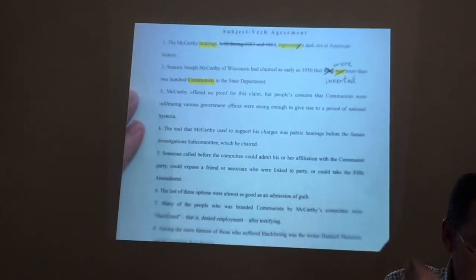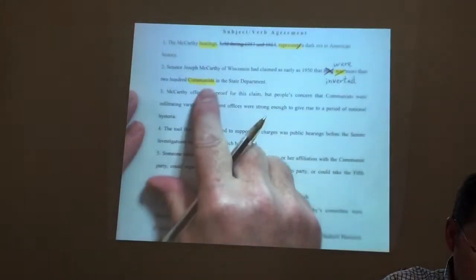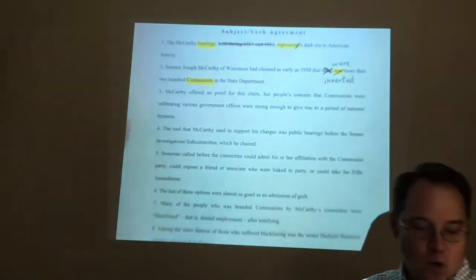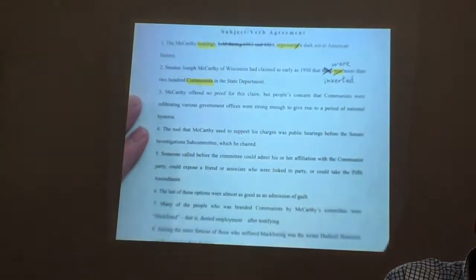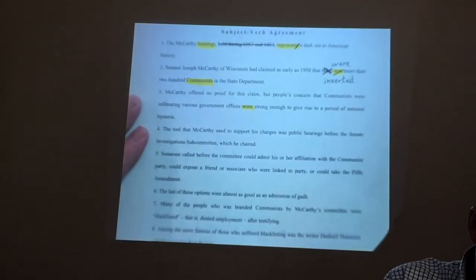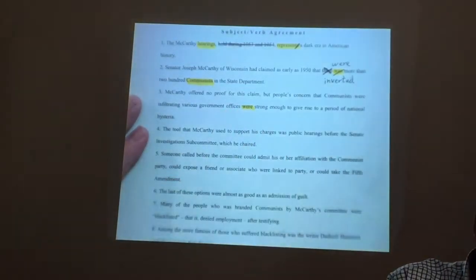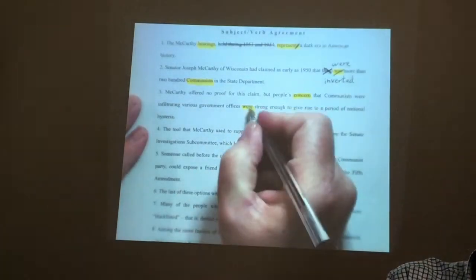McCarthy offered no proof for this claim, but people's concern that communists were infiltrating various government offices were strong enough to give rise to a period of national hysteria. Oh, look, communists were, we got that one, this one is correct, right? No, we have to take a look. Now, here we have another verb, were. What is the subject? It's not offices, but what? Concern. Not concern were, but concern